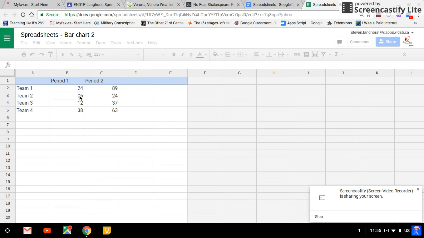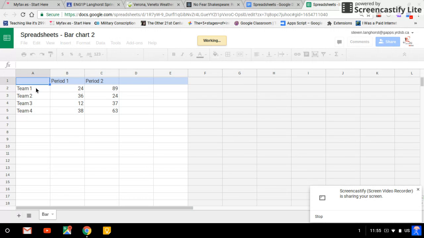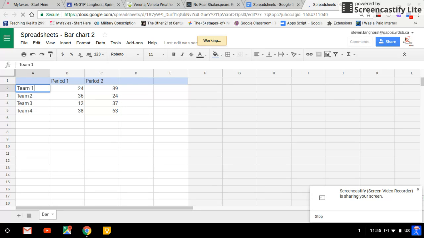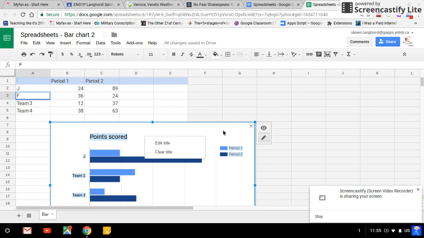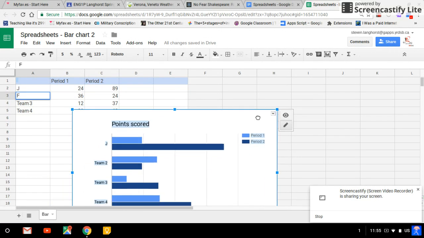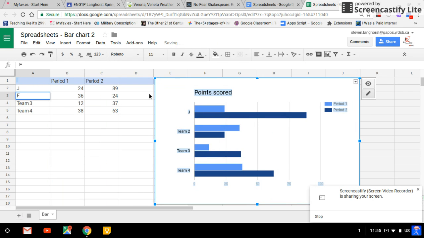Just takes a second, but because I'm doing a climograph, and you see it's still working. Because I'm doing a climograph, I want the first column to be the months. So just changing this to J, January, February, etc. And you'll notice it actually does change on the chart as well. It's just a little bit laggy here. Sorry about that. I'm just going to pull this up here so you can see it change.